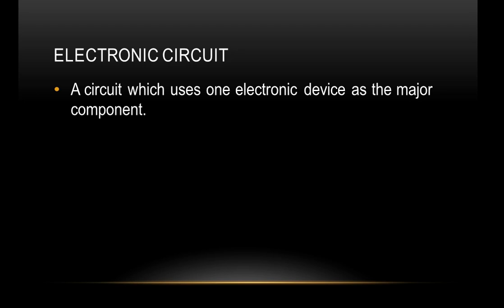So an electronic device is the device which operates through control of electrons. An electronic circuit is the circuit which uses an electronic device as the major component.